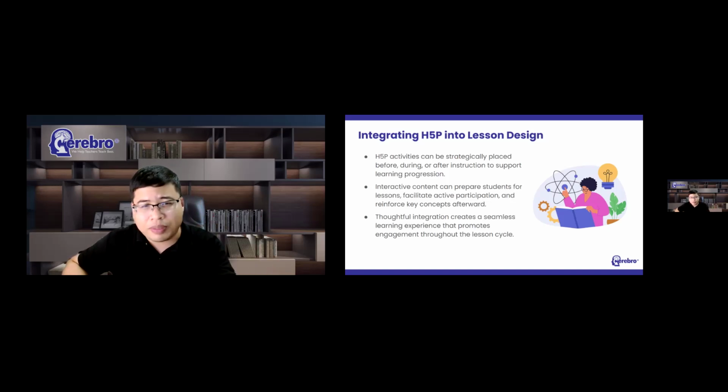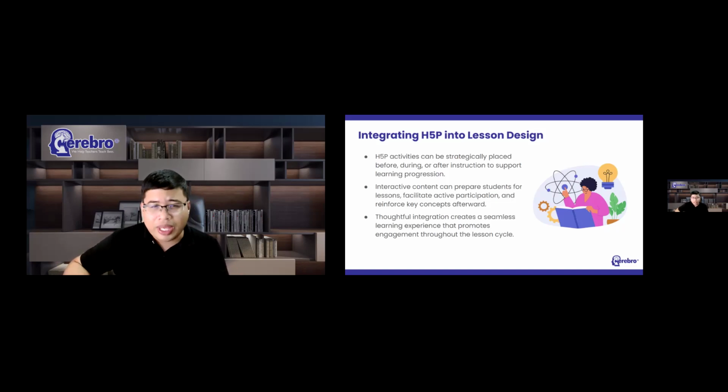Before instruction, H5P can be used to activate prior knowledge. For example, you might use flashcards or dialogue cards to review concepts from a previous lesson. You might use a short interactive video as a lesson hook. You might present a branching scenario that introduces a real-world problem that students will explore during the lesson. So these activities help prepare learners for what's coming next.